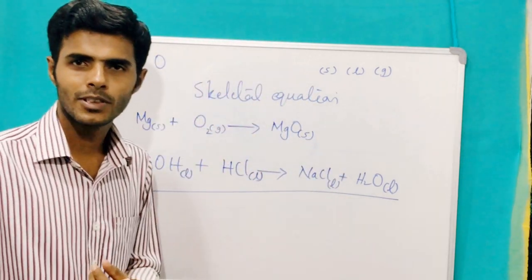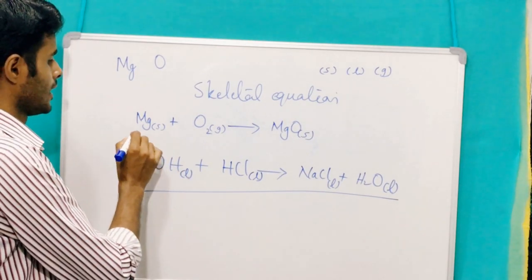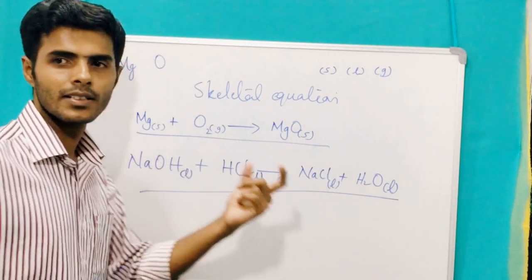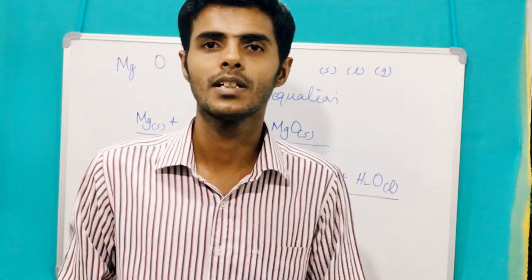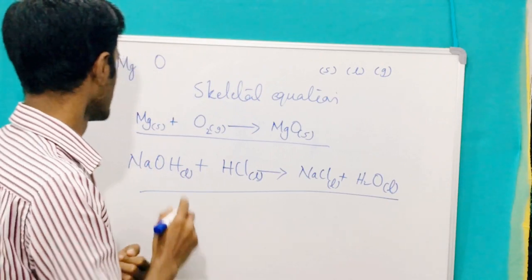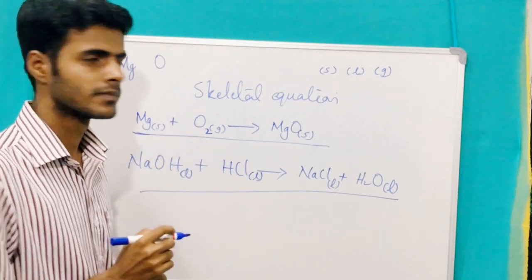Now you can observe one more thing here. In the first equation, where magnesium is converted into magnesium oxide when burnt in the presence of oxygen, we have one magnesium and two oxygen.